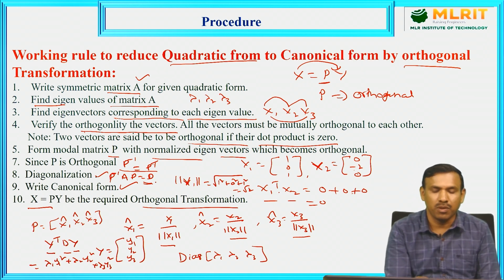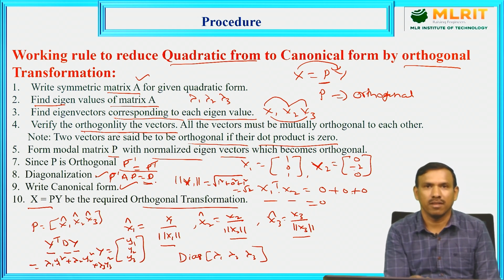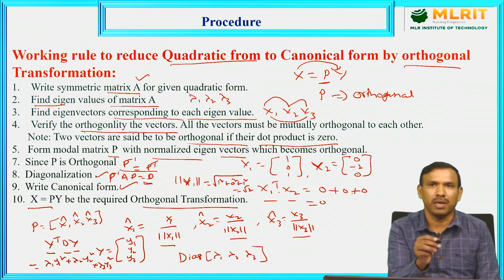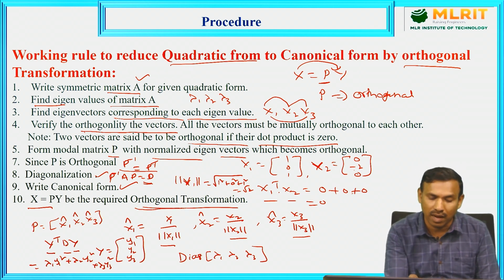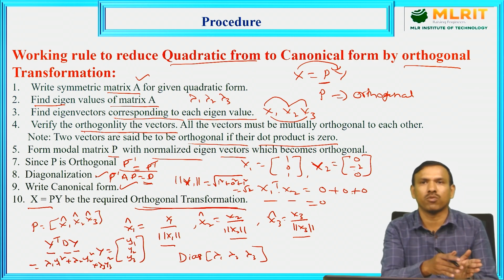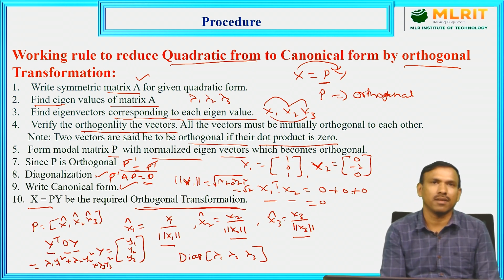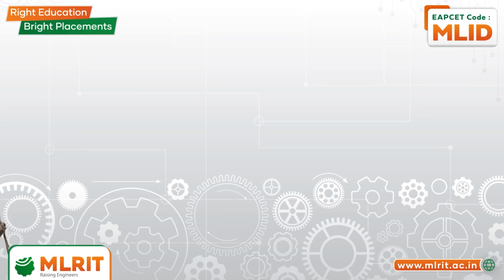So P inverse AP is equal to D, and using this P we are doing the transformation. X is x1, x2, x3. P is the orthogonal matrix. Y means y1, y2, y3. So finally we write the orthogonal transformation we have done from x1, x2, x3 to y1, y2, y3. This is called the reduction of a quadratic form to canonical form by orthogonal reduction. Now this is the procedure. I have clearly explained it step by step. With this procedure, we can solve the problem. Right? Let us take a problem.